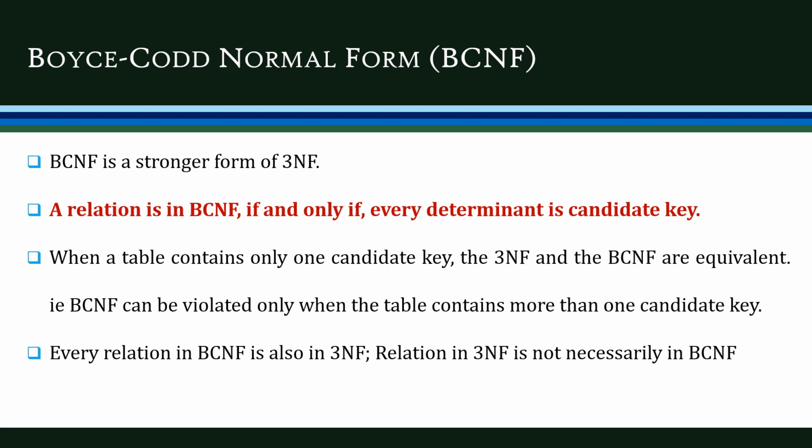When a table contains only one candidate key, then the third normal form and BCNF are equivalent. That is, BCNF can be violated only when the table consists of more than one candidate key. And every relation in BCNF is in third normal form. But a relation in third normal form is not necessarily in BCNF.